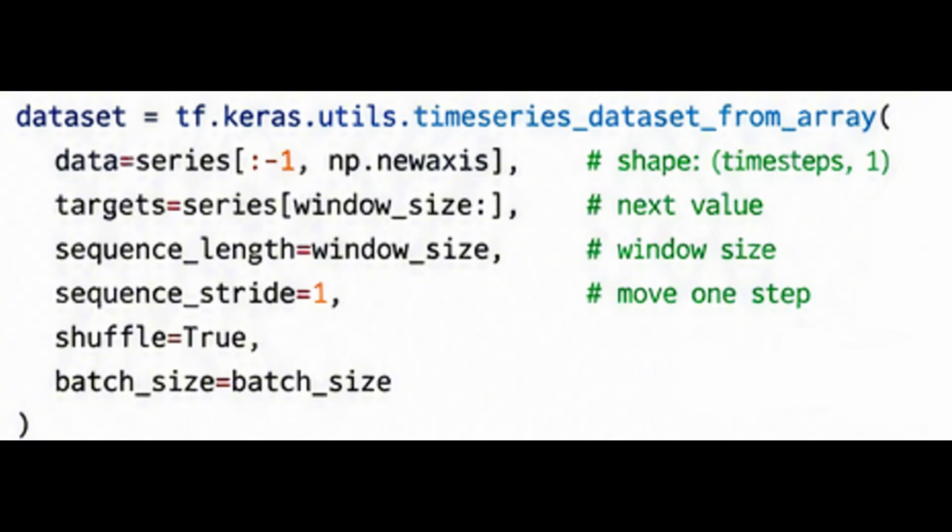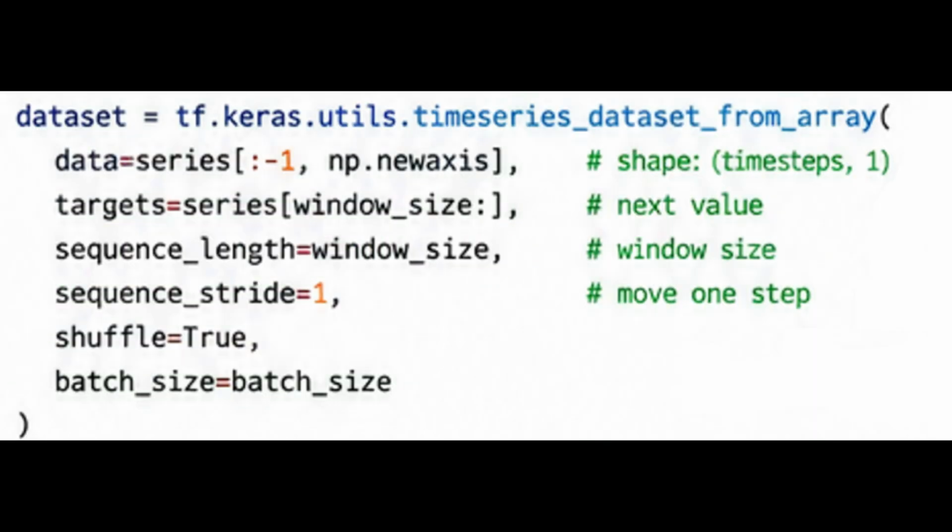First, here, it means we use the series as input, but we remove the last value. Next, np.newaxis adds one extra dimension. Originally, the data looks like this. After this line, it converts into this. This line means the target starts after the first window. Then sequence_length equals window_size tells Keras how many time steps each input window should contain. And sequence_stride equals 1 means the window moves one step at a time.